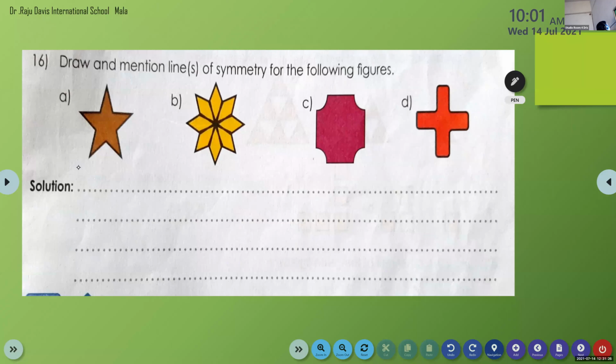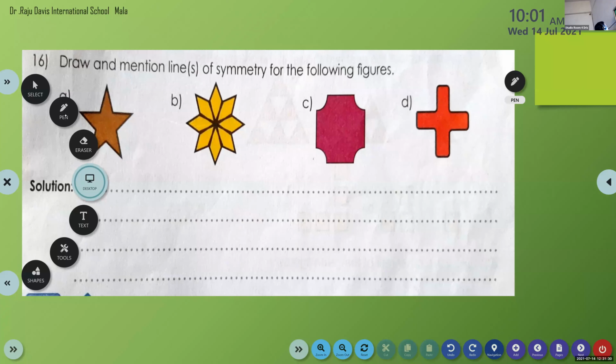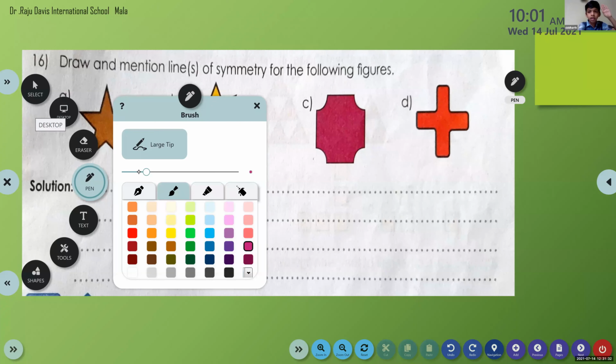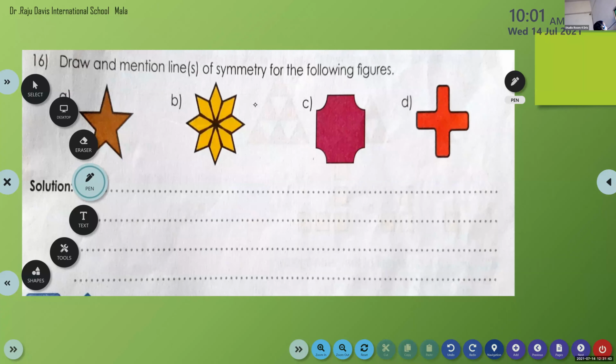Yes, Siddharth, tell me which line you can see.